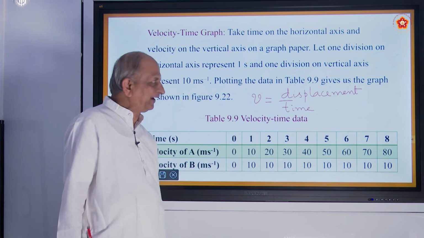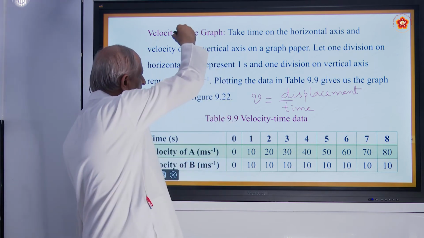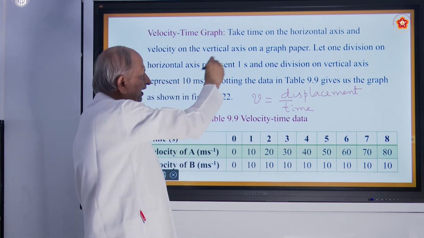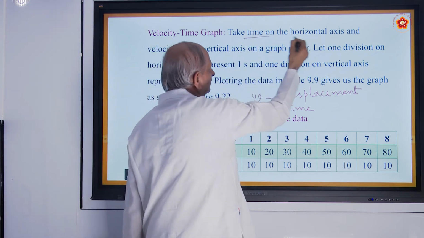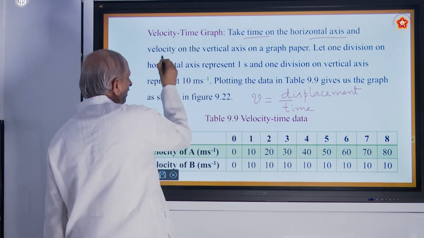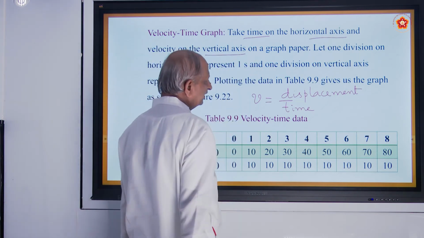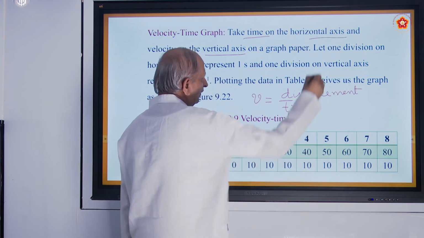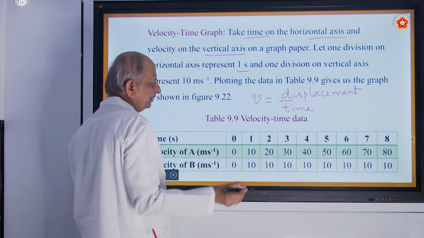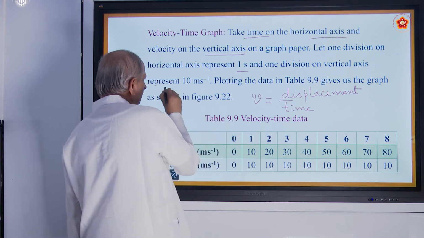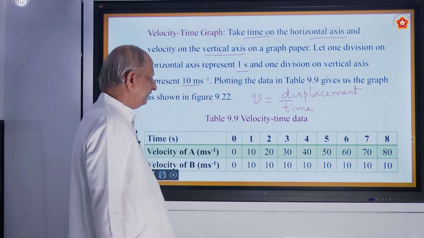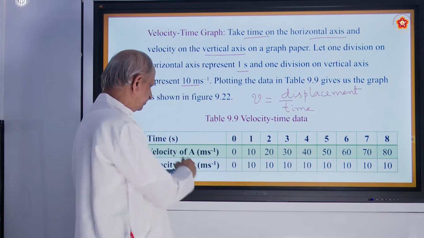You should not forget, okay? So here, for the velocity-time graph, take time on the horizontal axis called the x-axis, and velocity on the vertical axis on a graph paper. Let one division on the horizontal axis represent 1 second as in the previous case, and one division on the y-axis represent 10 meters per second. So this is the data given.